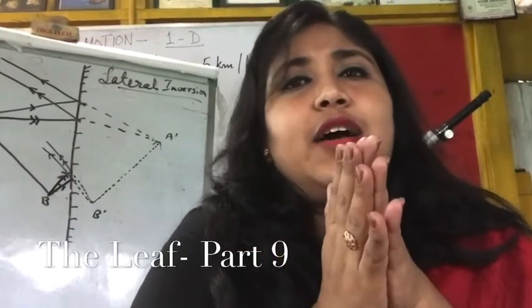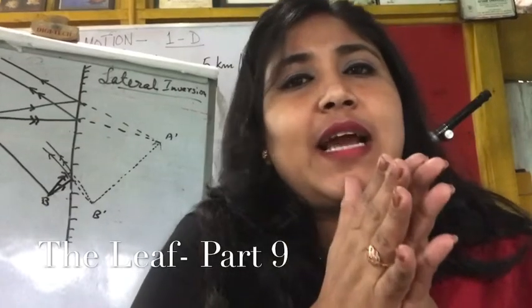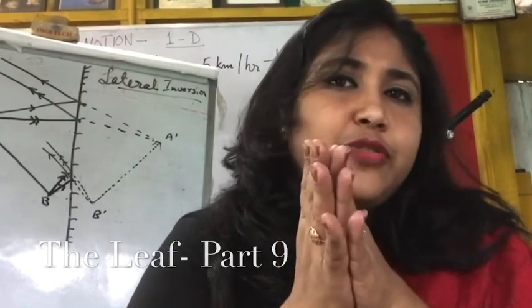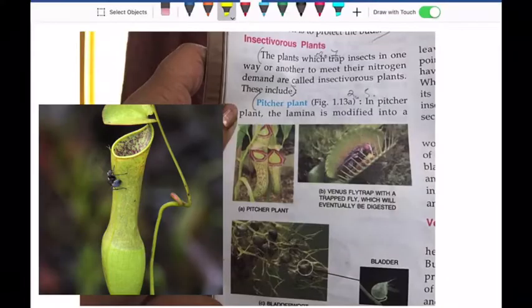So let's, without wasting time, come directly to today's topic. Today's topic is insectivorous plants. Here you will have to learn the definition of insectivorous plants and the various types of insectivorous plants, their examples, and the modifications. How do they fulfill their nutrition demand, or nitrogen demand, by eating insects? So this is our topic today.